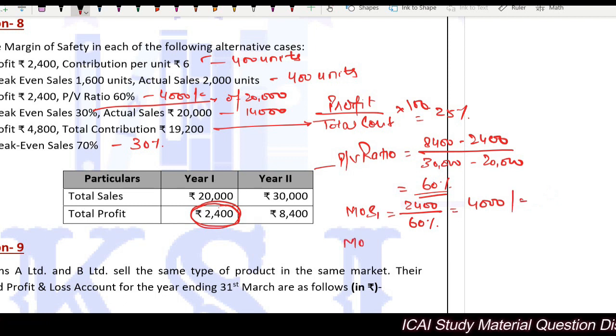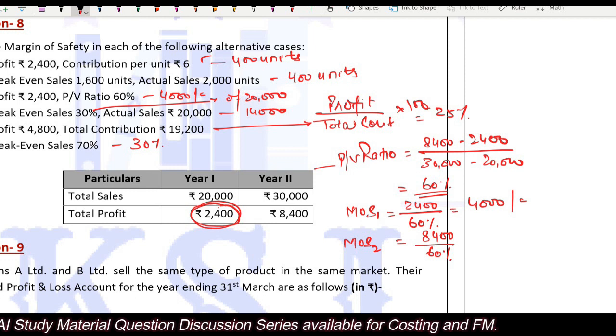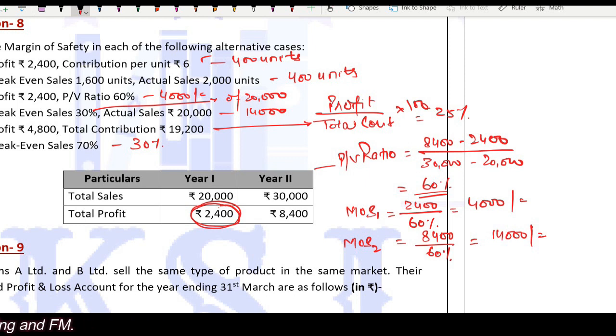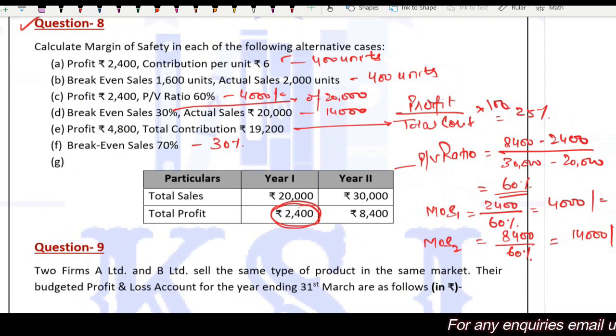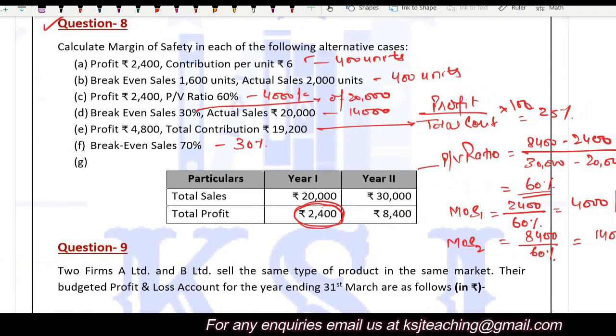Now, if you want to calculate margin of safety for year 2, that will be 8400 divided by 60%. That comes to 14,000 rupees. Clear? So this is how the margin of safety will be calculated. We are done with question number 7 and question number 8.